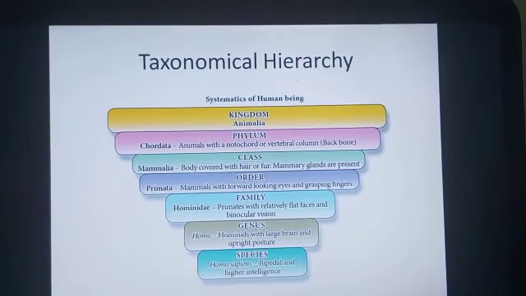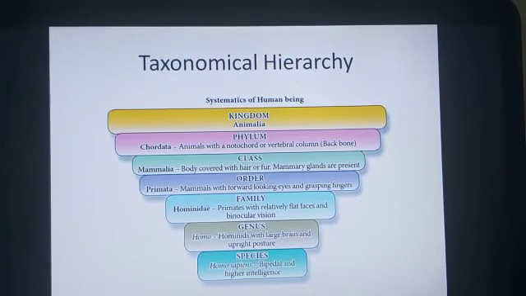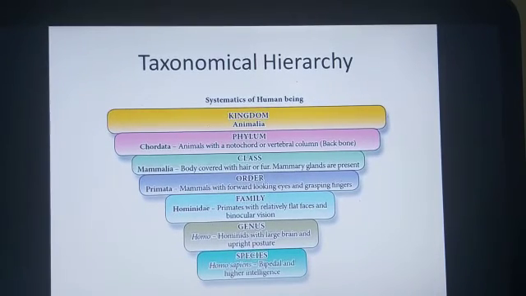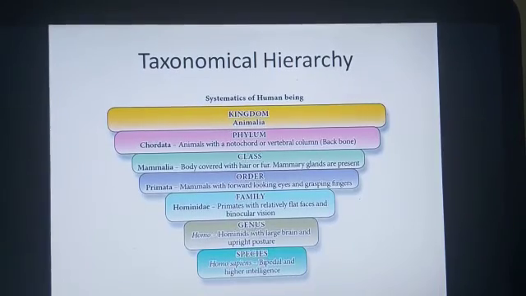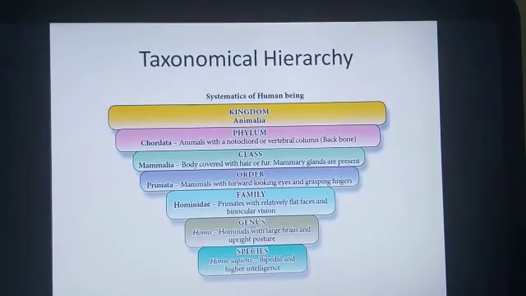Now, we are in the topic taxonomical hierarchies. Here you can see that I have put a slide in which we are seeing various taxonomical hierarchies. Above kingdom is the domain. As we have discussed already, the domains are archaea, bacteria and eukarya. After domain is the kingdom. We have 5 kingdoms, that is Monera, Protista, Fungi, Plantae, Animalia.